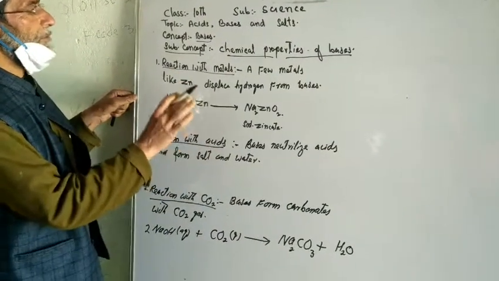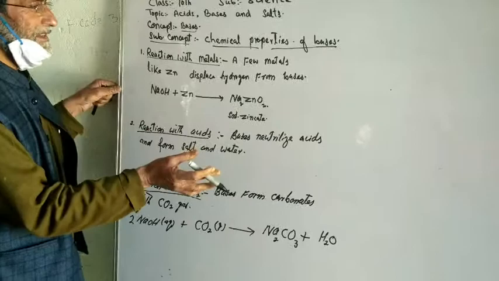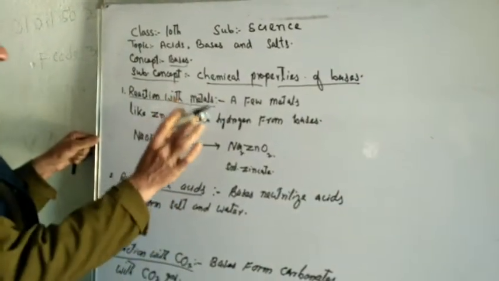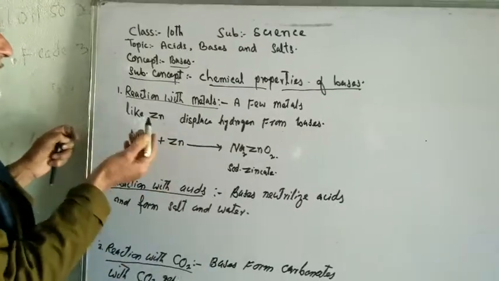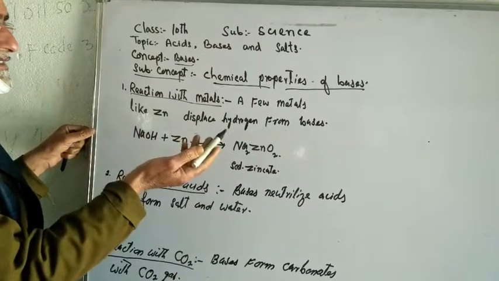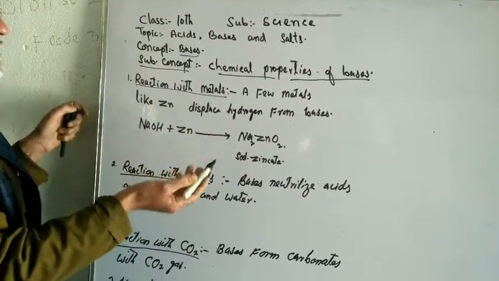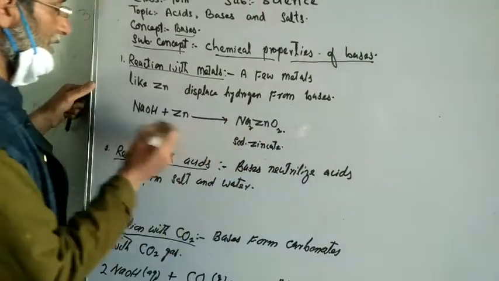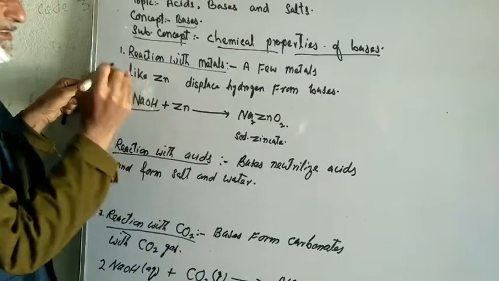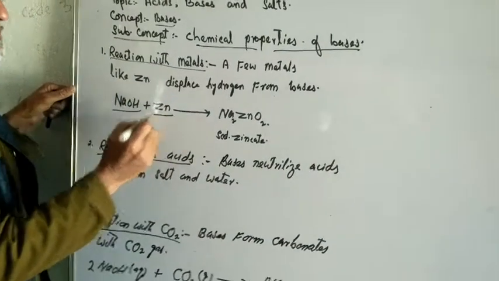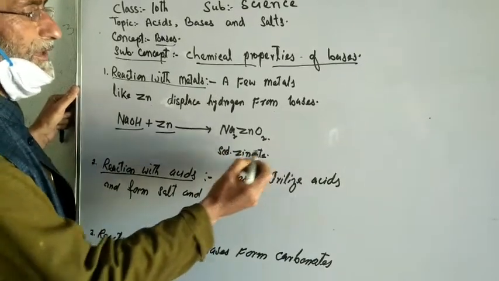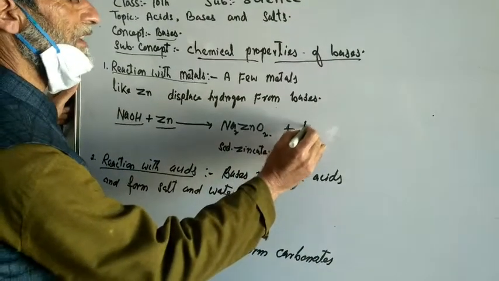We know most of the metals react with acids, but all metals do not react with bases. A few metals react with bases. For example, zinc reacts with bases and forms salt and hydrogen gas. You can see here, this is sodium hydroxide base. This is the zinc metal in the solid form. It forms Na2ZnO2, sodium zincate, and hydrogen gas.